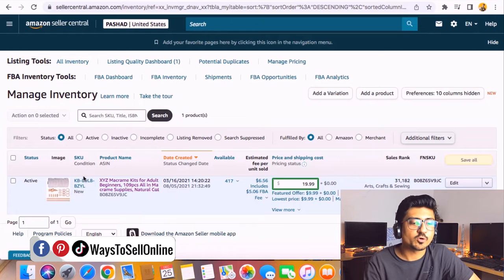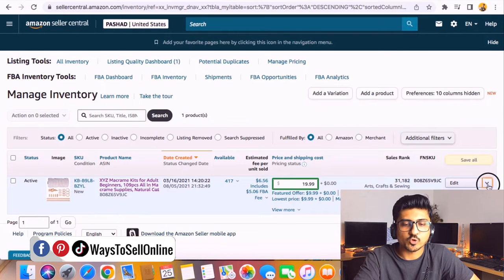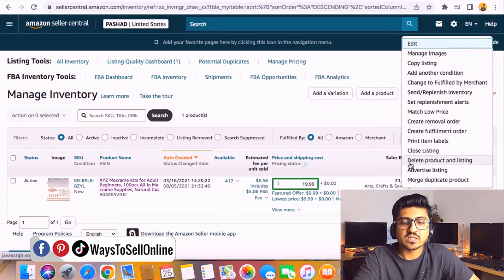For example, you want to relist this product with a new SKU, new title, new category, or maybe for any reason. For that, you can go on the right side and click on this drop down menu, and from there click on delete product and listing. When you confirm that, the listing will be deleted from the manage inventory tab.